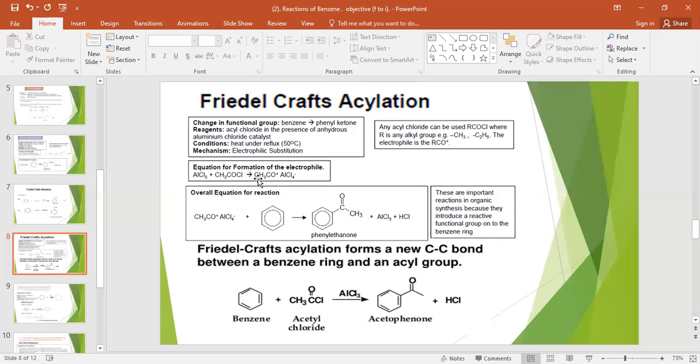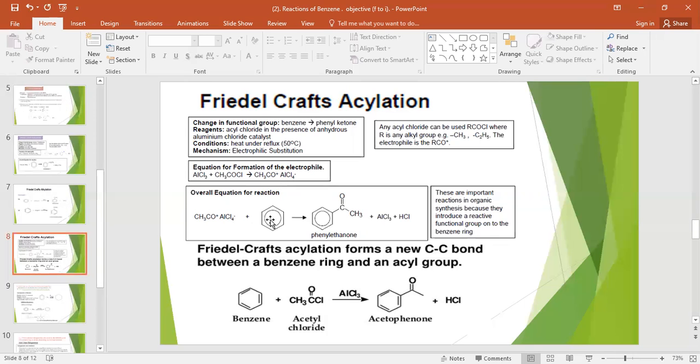Then the formation of this acylium ion. This is called the acylium ion, CH3CO positive. So this is our electrophile, CH3CO positive.